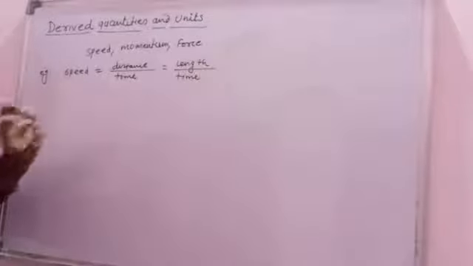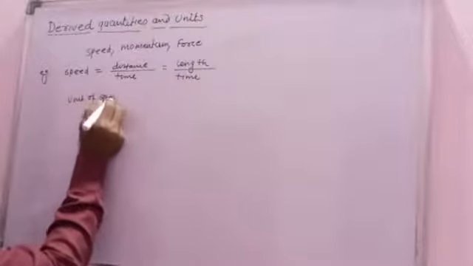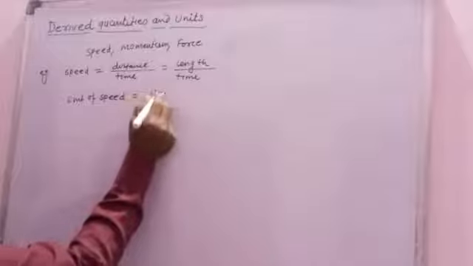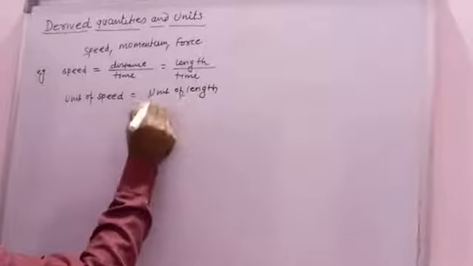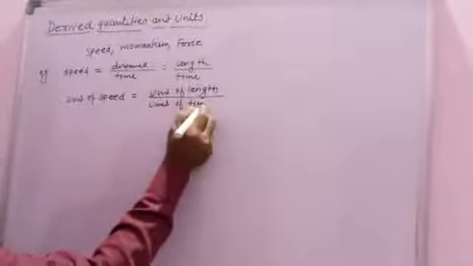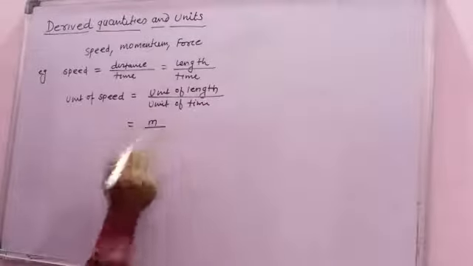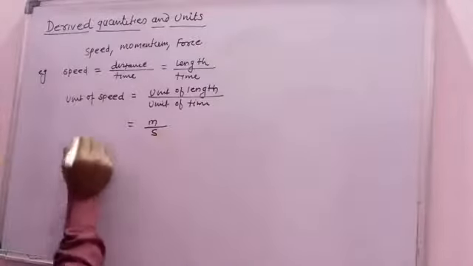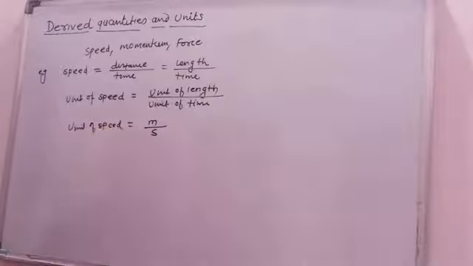Now we have to derive the derived unit. So the unit of speed is equal to the unit of length or distance divided by the unit of time. The unit of length is meter and the unit of time is second. So the unit of speed is meter per second.